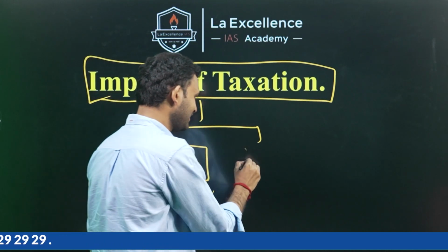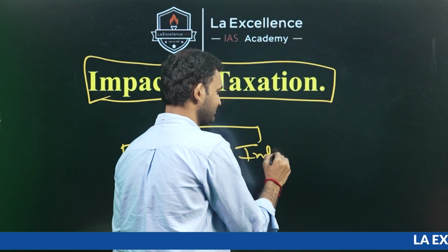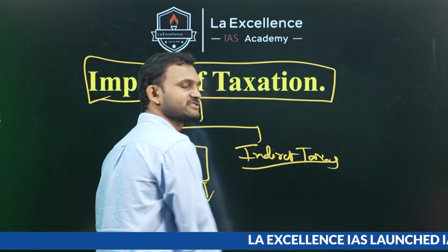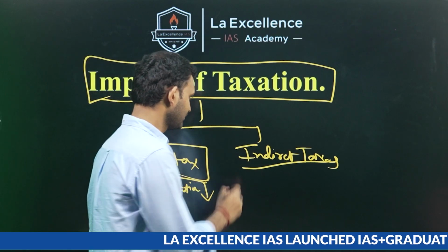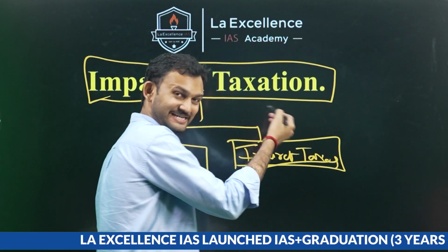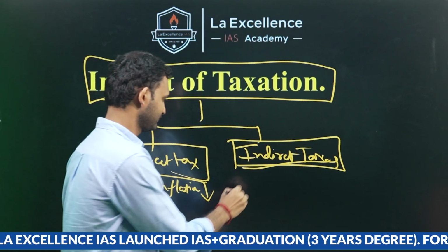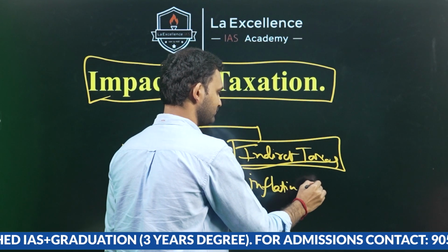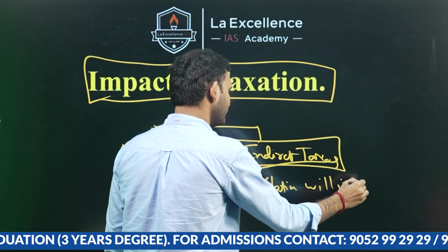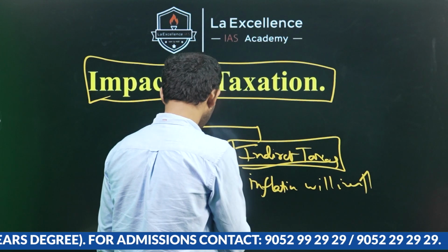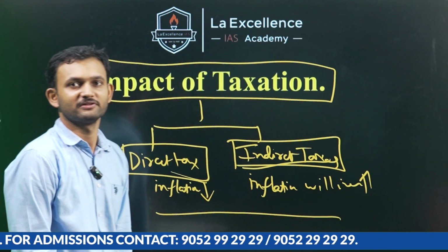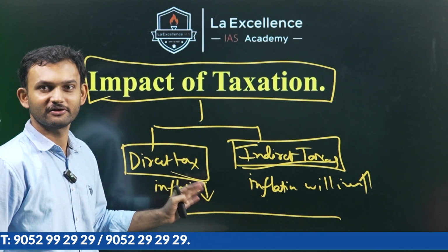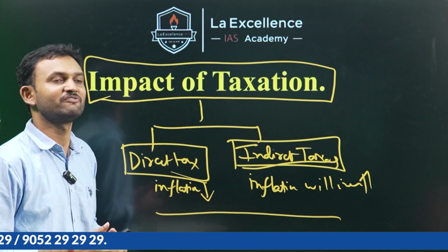And with indirect taxes, inflation will increase. If you understand this part, the impact of the budget's changes in the taxation system would be clear to estimate the future in the next coming few months.